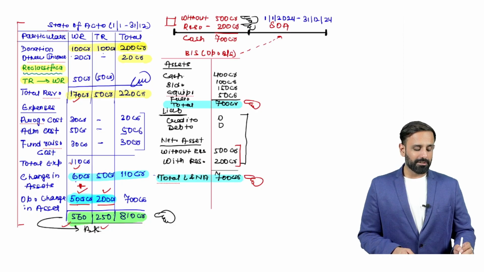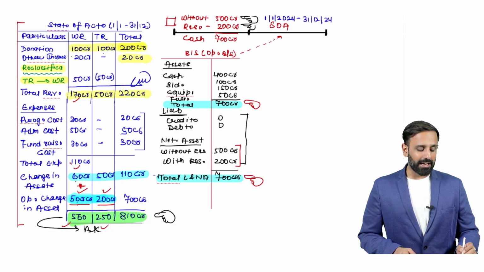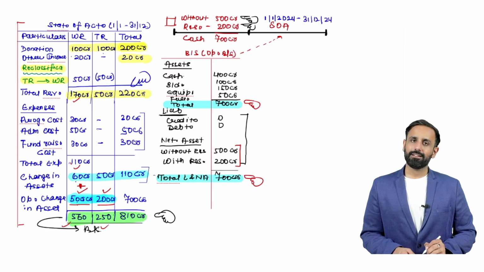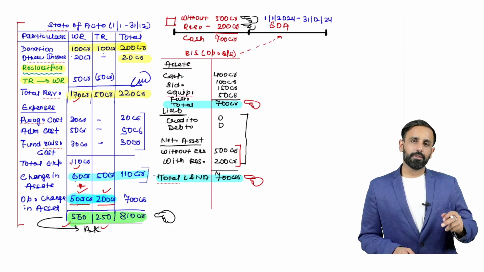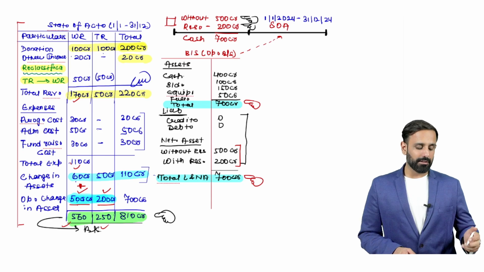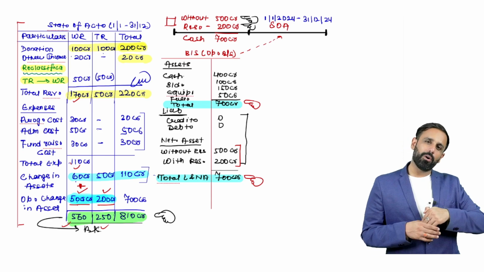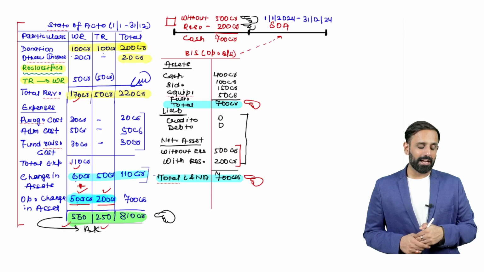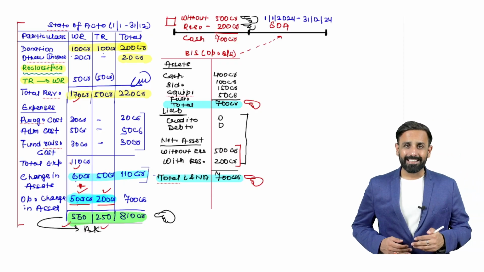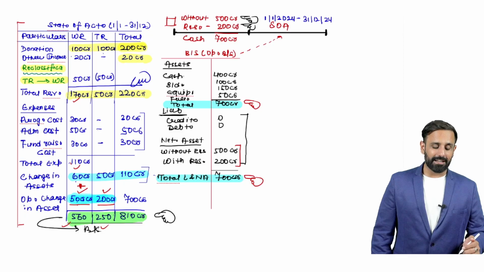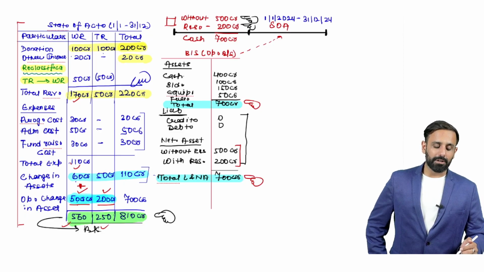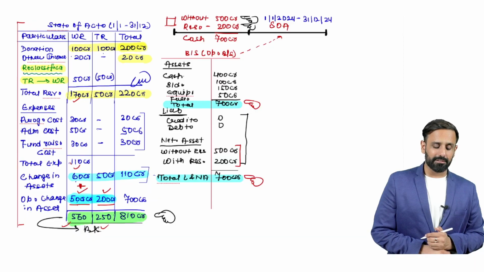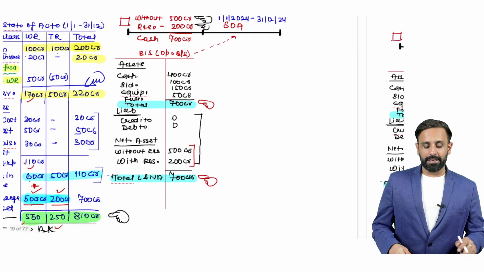So after adjustment of expenditure, the balance cash which you are having, that is 110 crore. So obviously my cash balance will increase, right? Here after reducing all the expenditure, I found that I do have balance cash of 110 crore, which has been segregated between two categories. One is without restriction and second is with restriction. So it will increase my cash balance here.